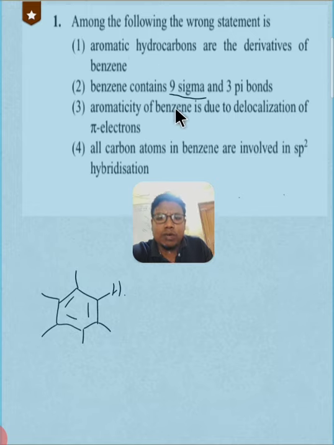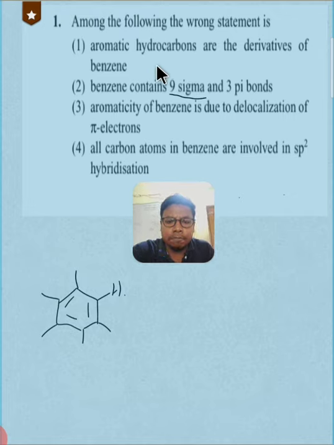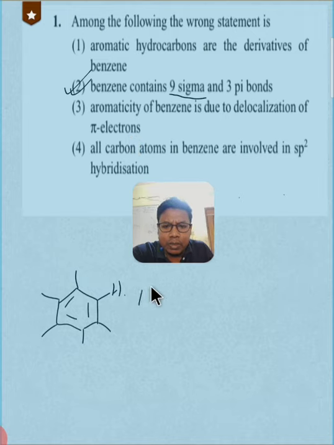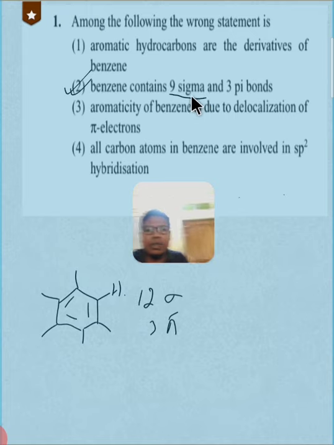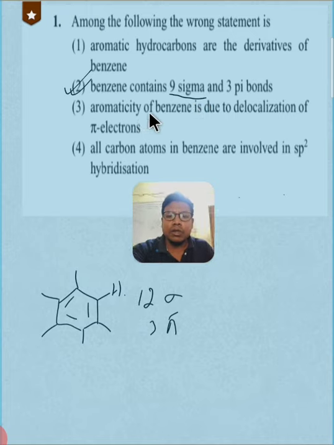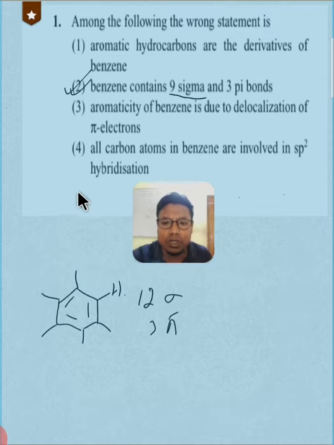There may be other hydrocarbons which may not be the derivative of benzene. Let me give one example. This cannot be correct because benzene contains 12 sigma bonds and 3 pi bonds, but here it is given 9 sigma bonds only. The third option is: aromaticity of benzene is due to delocalization of pi electrons. This is correct. All carbon atoms in the benzene ring are involved in sp2 hybridization. This is also correct. So the incorrect statement is 2.